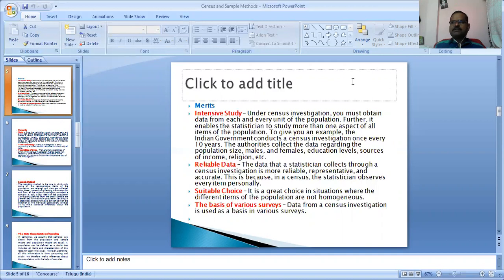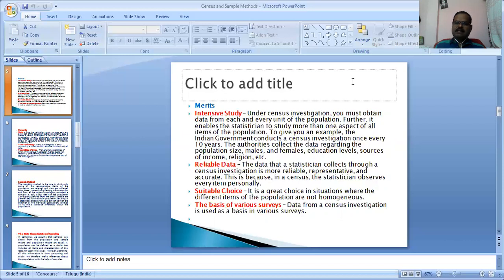In the census of population, the enumerator visits the house to collect the data: how many members are in a family, how many males, how many females, literates and illiterates, age group, caste and income levels, the sources of income, the status of the house.